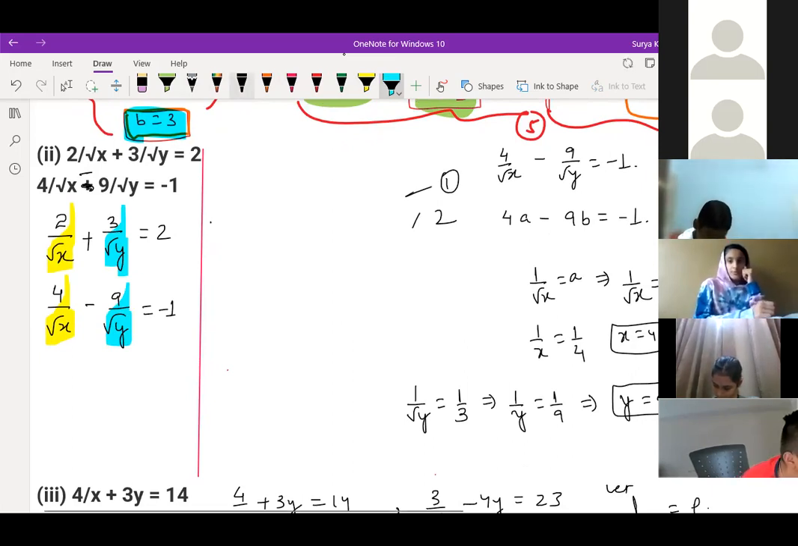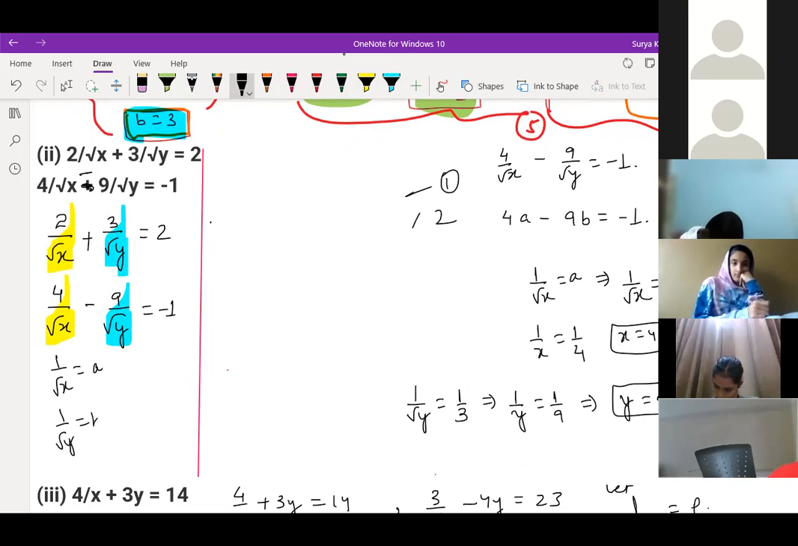Yes, sir. If you let that 1 by root x is equal to a and 1 by root y is equal to b, can we let like this so that this becomes easier? Yes, sir. So how does the equation become now, Guru Bani, tell me? It becomes what?